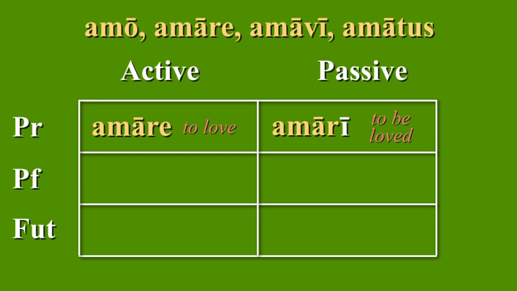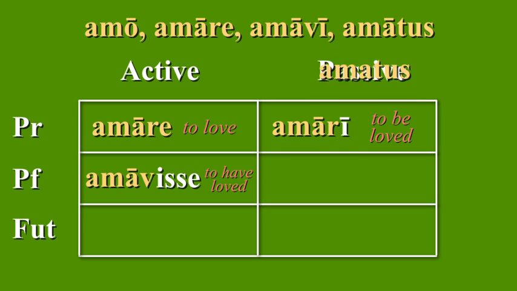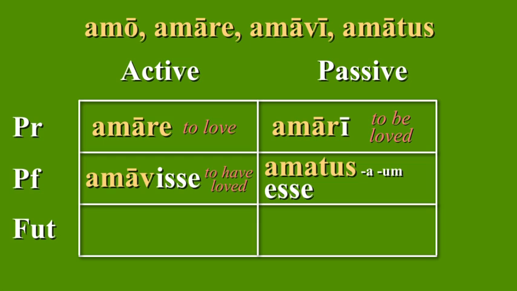To be loved. The perfect active infinitive is the third principal part without the i. This is the perfect stem, with the ending isse. Its translation is to have loved, amavisse. This should remind you of one of the ways to translate the regular perfect tense verb, by the way. The perfect passive infinitive is the fourth principal part, the perfect passive participle, plus esse, the infinitive of sum. And our translation is to have been loved.